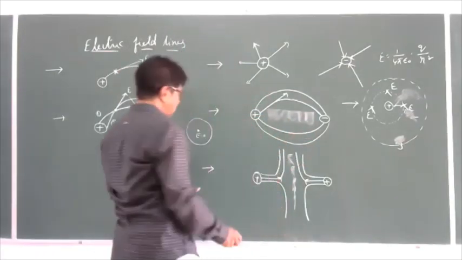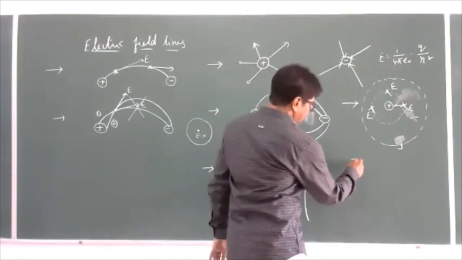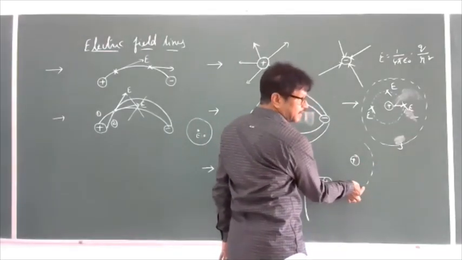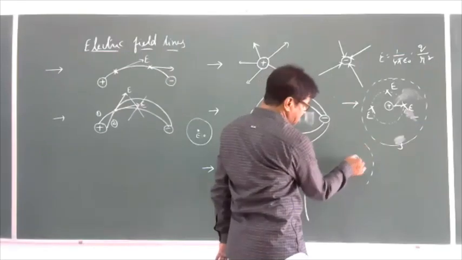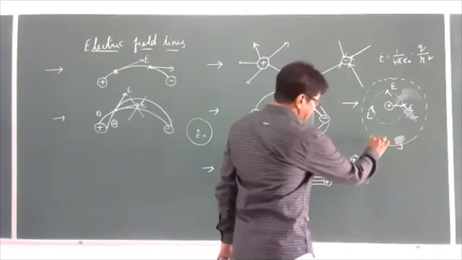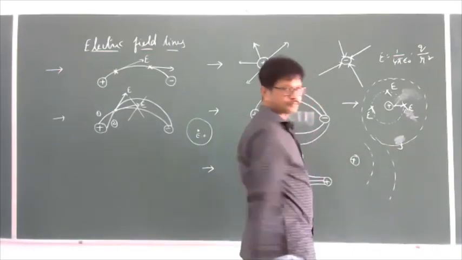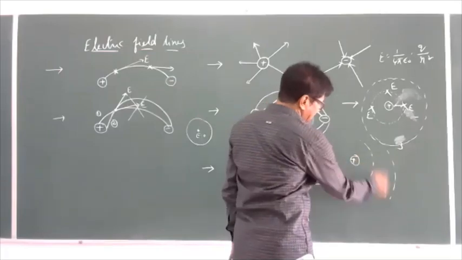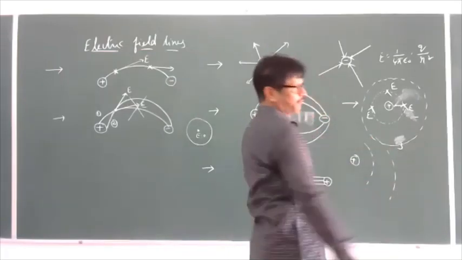For example, if this is the charge, if you take any point here, the electric intensity is the same because each and every point is equidistant to the charge. If I take one more, here is also equidistant to the charge. So this is also a uniform electric field.